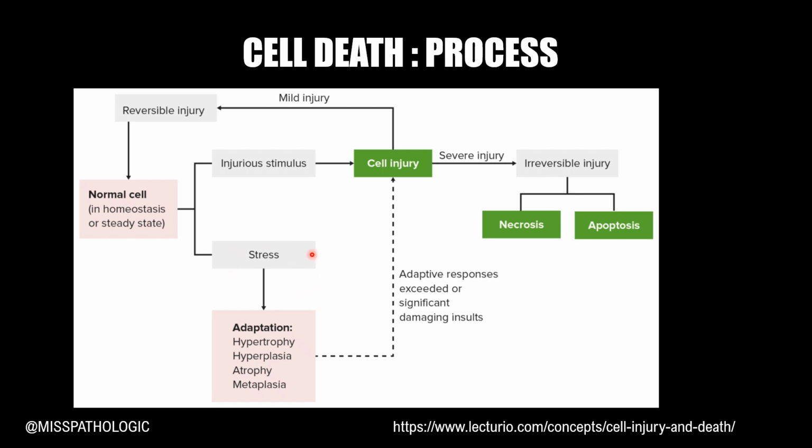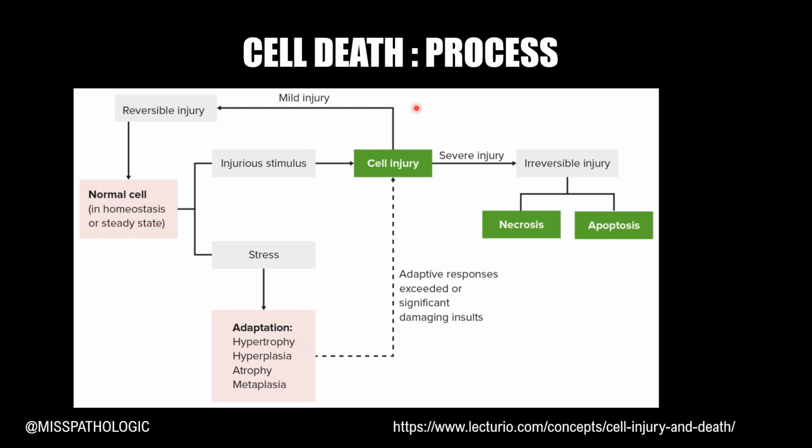But our Mr. Cell is a very strong person. He tries to adapt himself to this injury by four methods. One is atrophy, which is decrease in the organ size by decrease of cell size. Hypertrophy, which is increase in the organ size by increasing the cell size. Hyperplasia, which is increase in the organ size by increasing the cell number. And metaplasia, which is transformation of one cell type to another cell type.